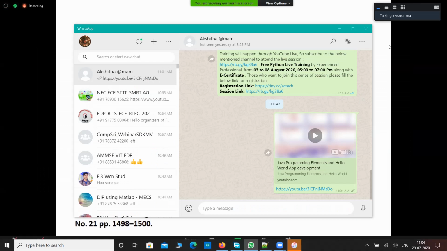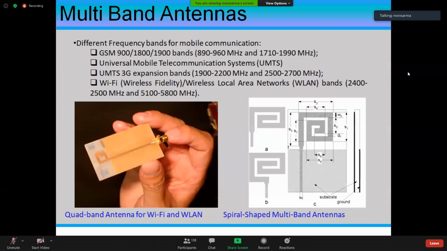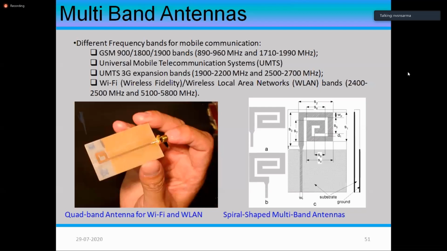So this is another type of multiband antenna where a long feed line is used, and at the end of it you are going to put a spiral or a loop type of thing. This is again to be able to operate at various frequencies. We try to think of a CPW type of feeding structure for this. That's why the initial portion has the top surface also, which acts like a ground. On both sides ground will be there, and the center line will be the feeding line.